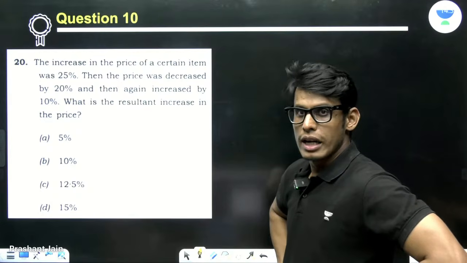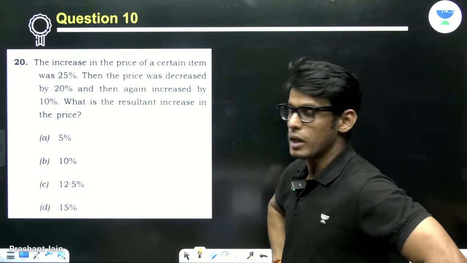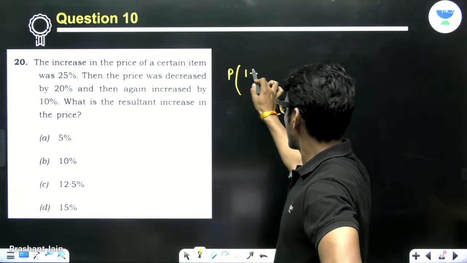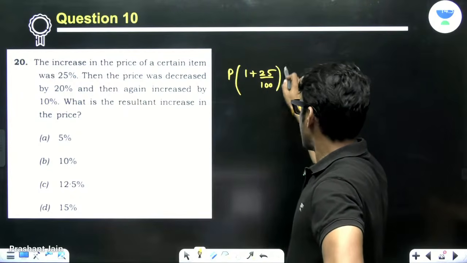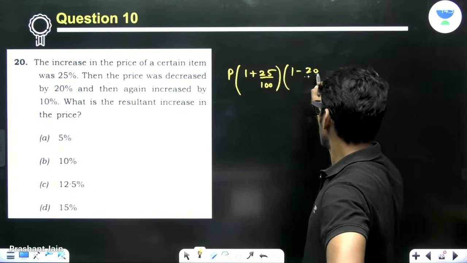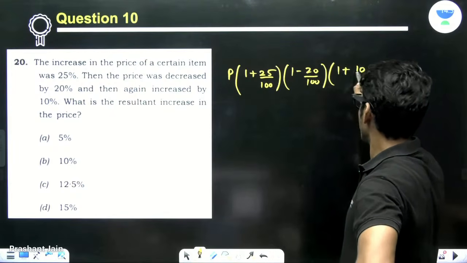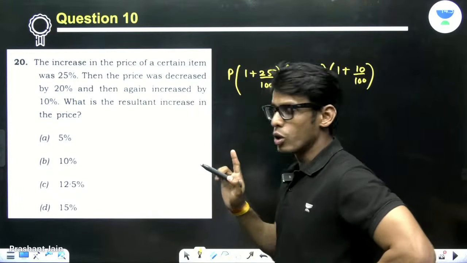Now, it has a very, very simple phenomenon. Whatever is written, you just simply have to do it like this. It was increased by 25, then decreased by 20, and then increased by 10, right? This is the simple formula. I hope every one of you knows it.